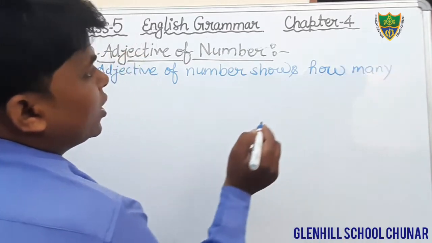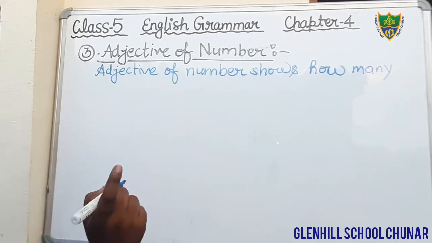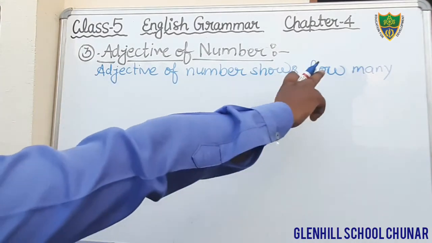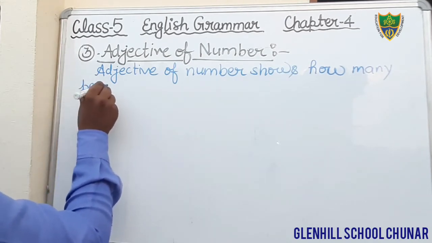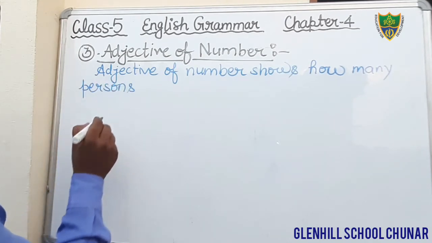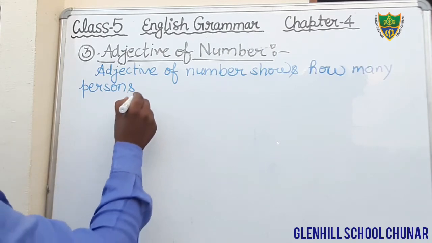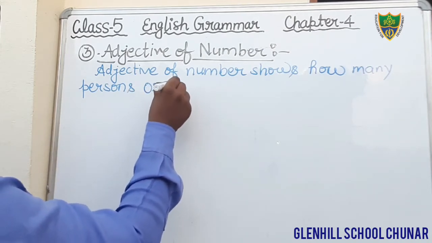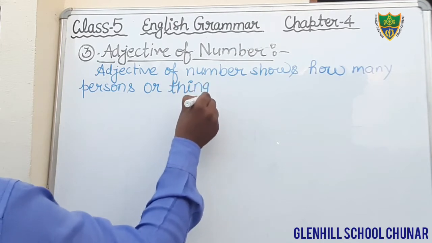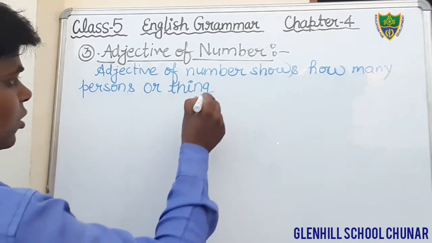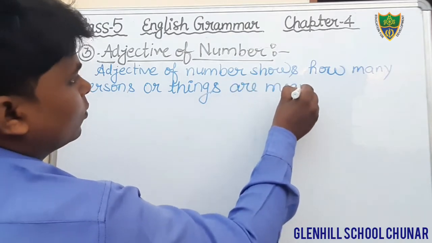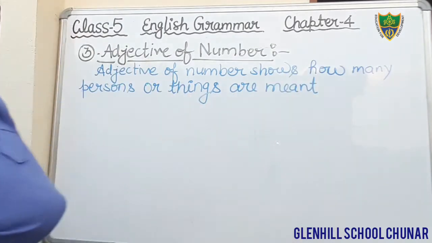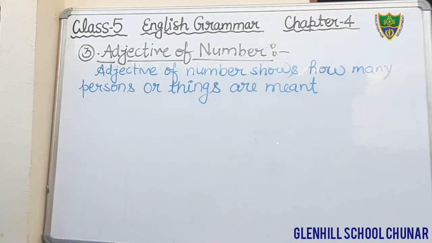In the adjective of quantity we were getting the answer how much. Adjective of number shows how many persons or things are meant.